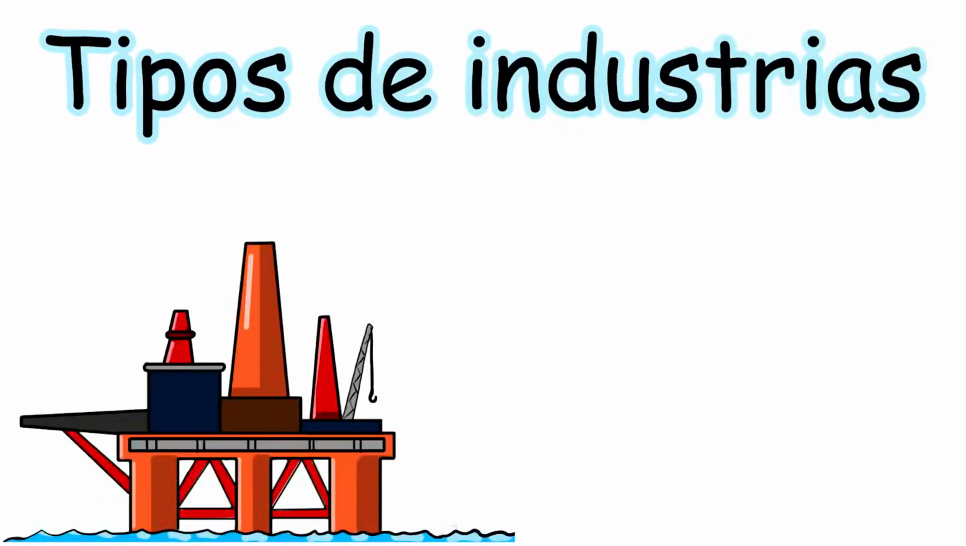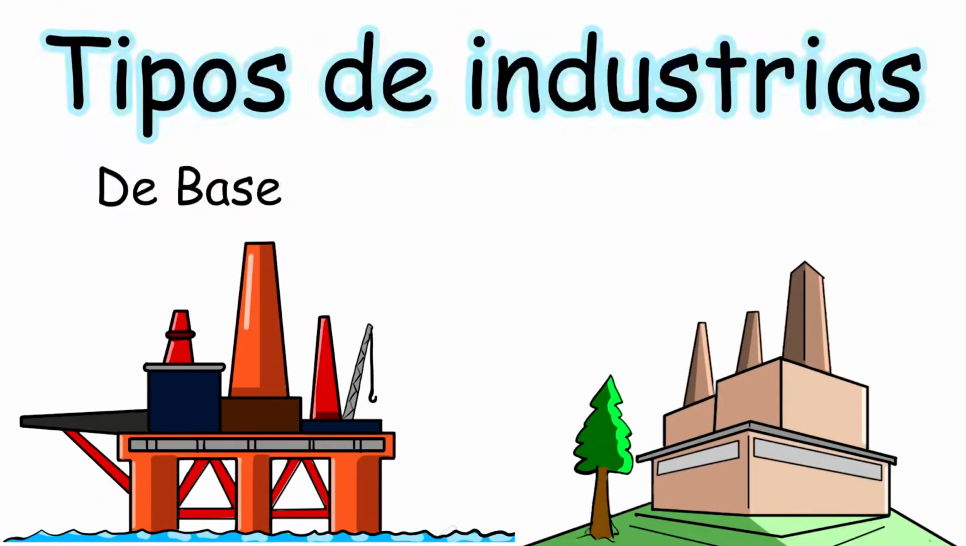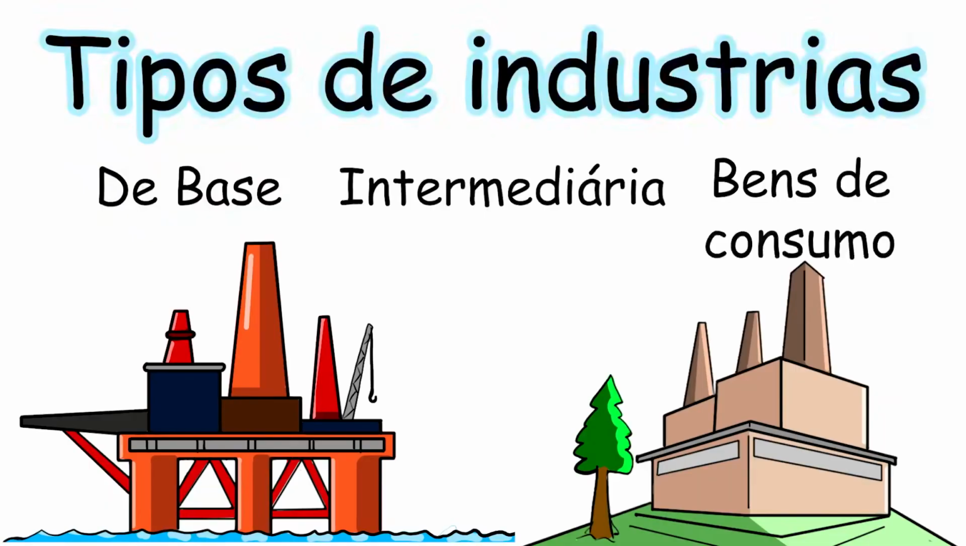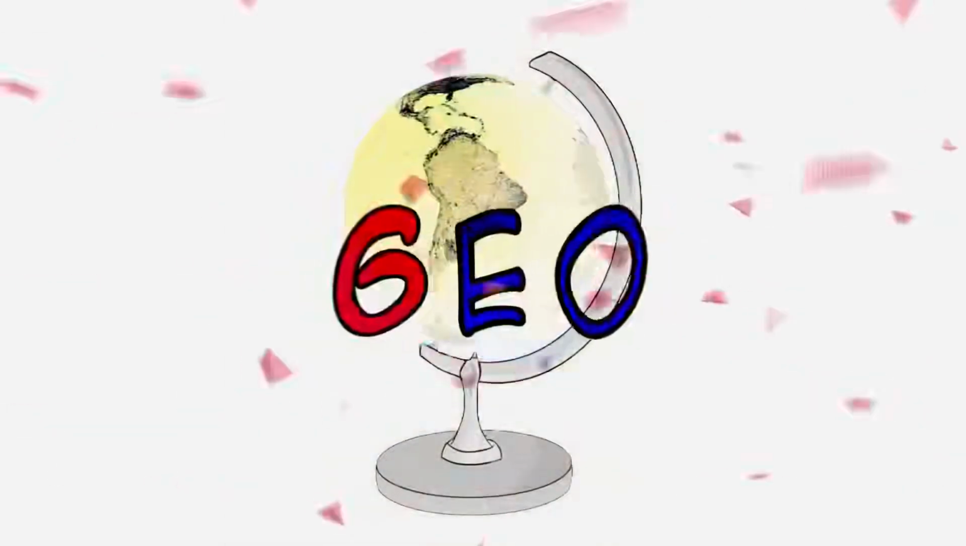In today's video, we're going to talk about the types of industries: the basic industry, the capital goods industry, or the intermediate goods industry, and the consumer goods industries. All of this in a brief illustrated way, that classic Geo Illustrata style I know you like. So join me for the video.